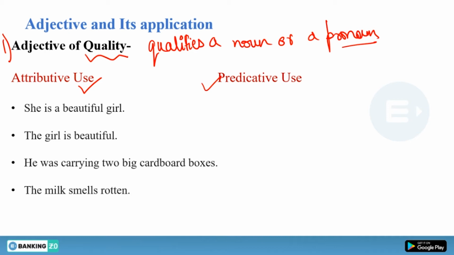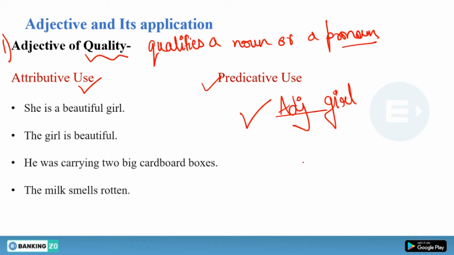Now there is a very simple difference between attributive use and predicative use. Whenever you have a noun like girl and you have used an adjective here, this is called attributive use.